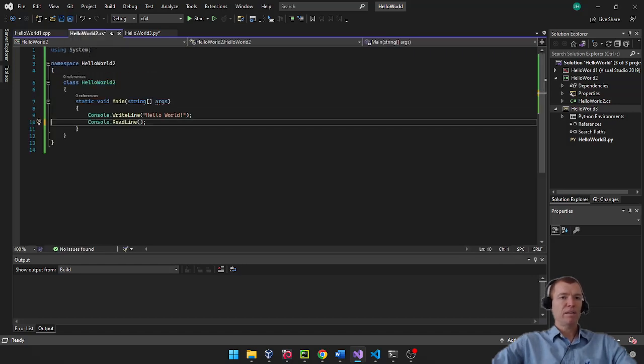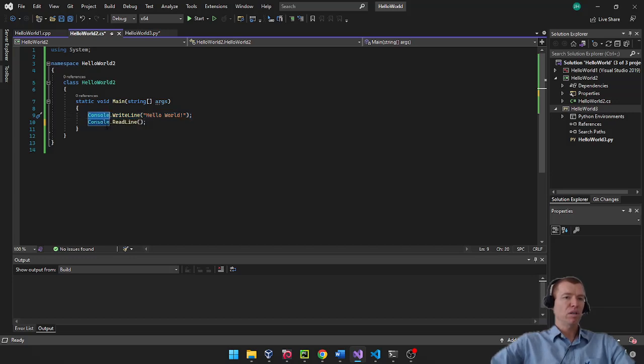Now let's look at Hello World with .cs, which is C#. It's a little bit more readable. I mean, it's got, what, 14 lines of code to just write something out to the screen, but the 1 line of code that actually writes it out to the screen is pretty straightforward, right? Console.WriteLine, and then we're writing Hello World. It's not necessarily perfect English, but at least you get the gist of what's going on, right?